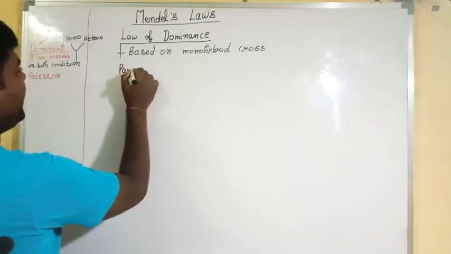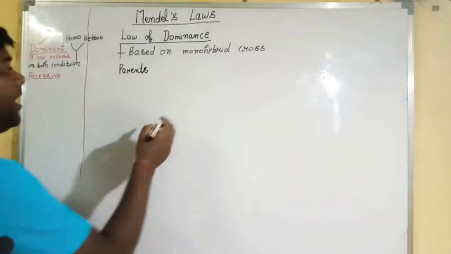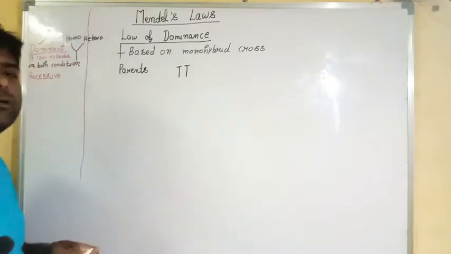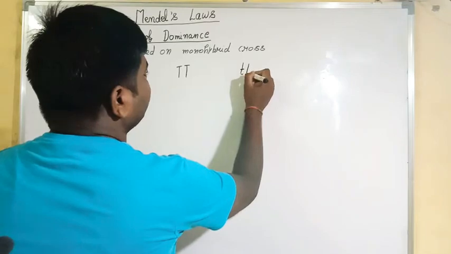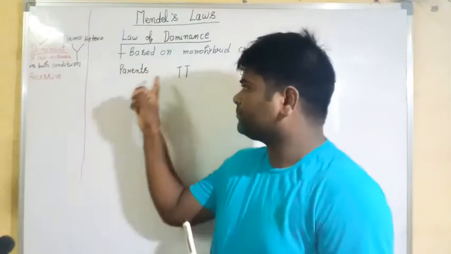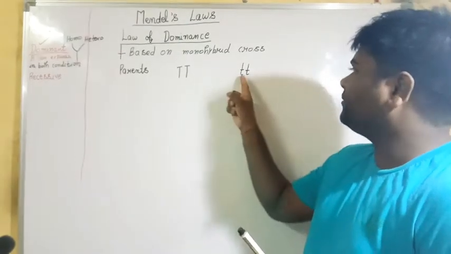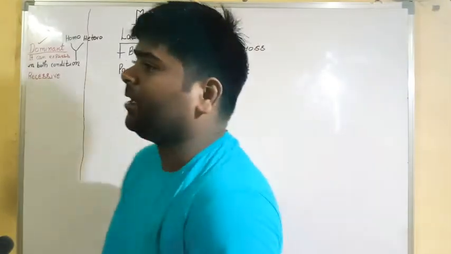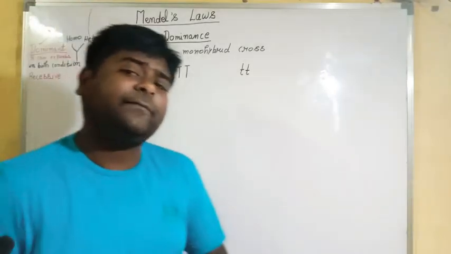He selected parents, and the parents are tall for a character and dwarf for a character. Got it? This is pure homozygous dominant. This is pure homozygous recessive. Now in the next step, what will we have?